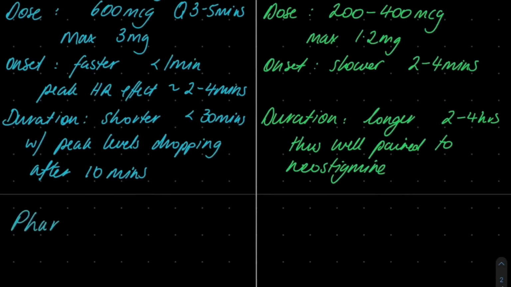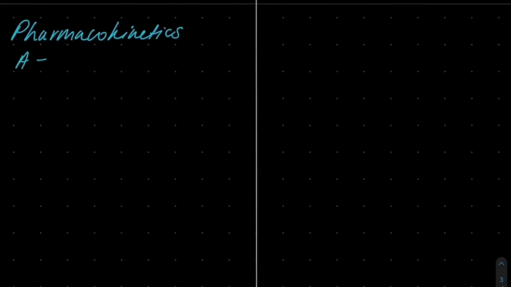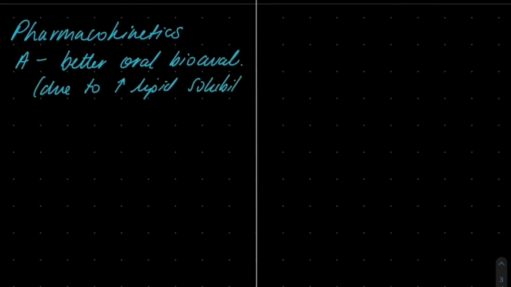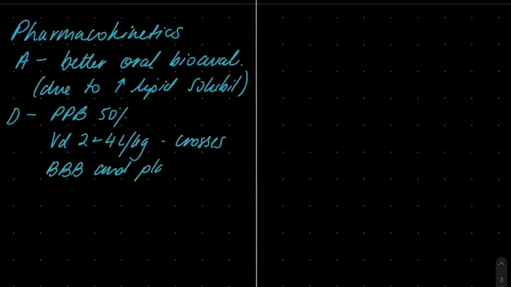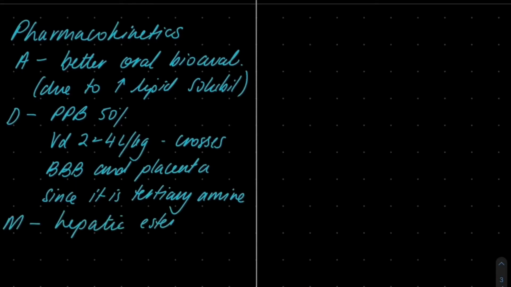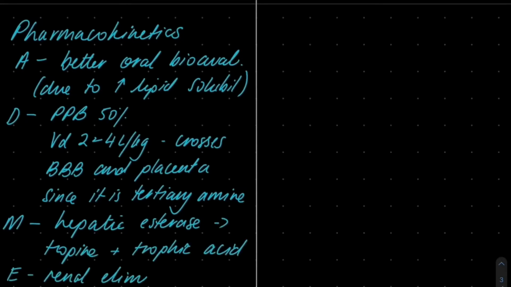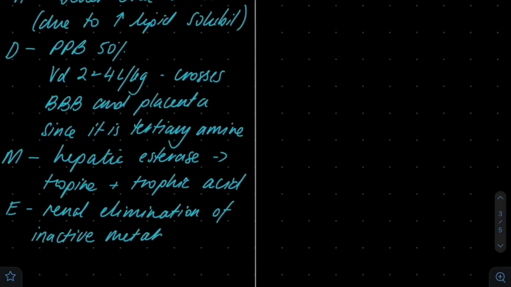In terms of pharmacokinetics, atropine has much better oral bioavailability than glycopyrrolate, and this is due to its tertiary amine structure permitting increased lipid solubility. It has a protein binding of 50%, a larger volume of distribution at 2 to 4 litres per kilogram, and crosses the blood-brain barrier and placenta due to its tertiary amine structure. It's metabolized by hepatic esterase into tropine and tropic acid. In terms of elimination, it has renal elimination of inactive metabolites, and its IV half-life is around 3 hours.